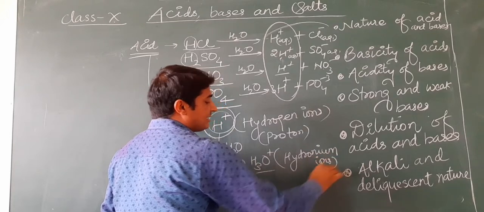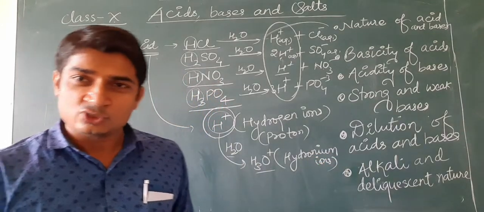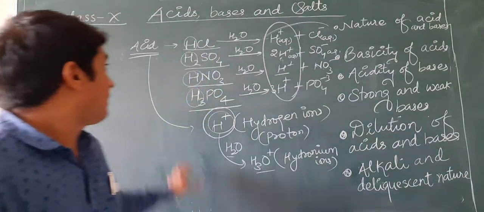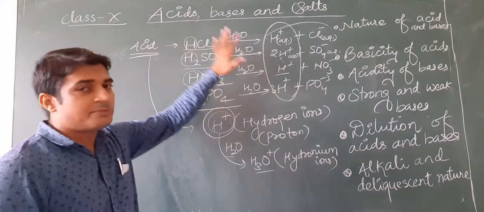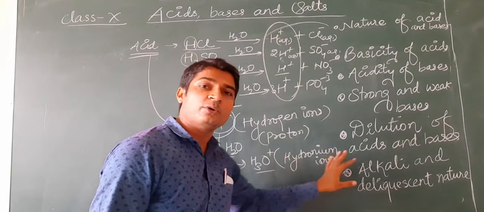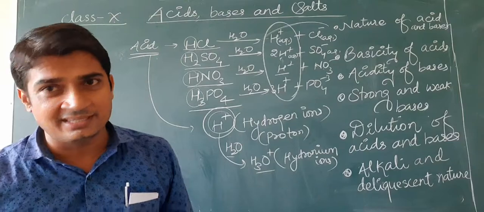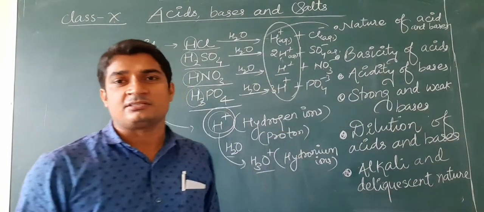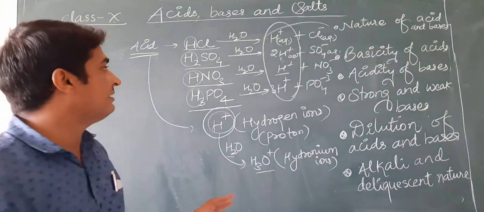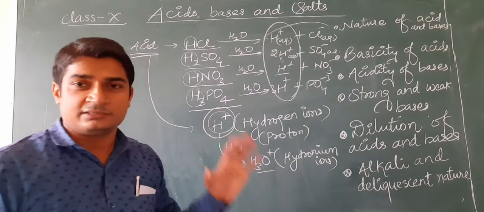H3O+ ions are known as hydronium ions. So a general definition we can give on the basis of ionization: acids are the substances which produce H+ ions or hydronium ions in the aqueous solution. So acids give H+ ions or hydronium ions in the aqueous solution.